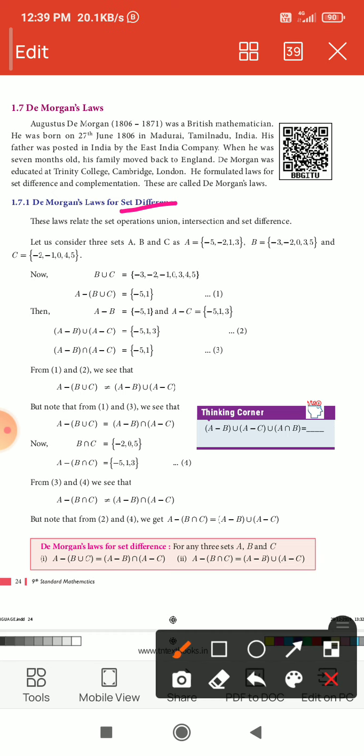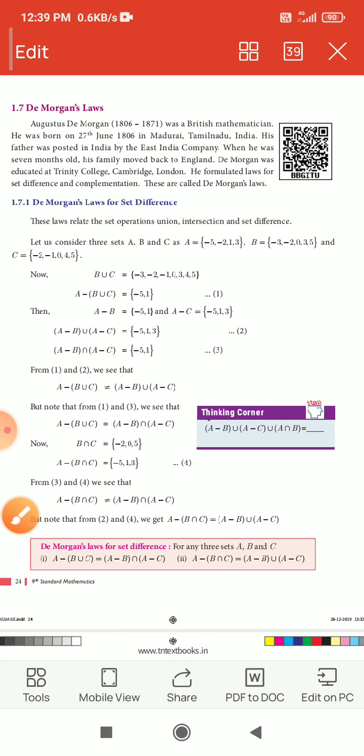Now we are going to see 1.7.1 De Morgan's laws for set difference. Difference means subtraction. These laws relate the set operations, that is union, intersection and set difference, that means minus.